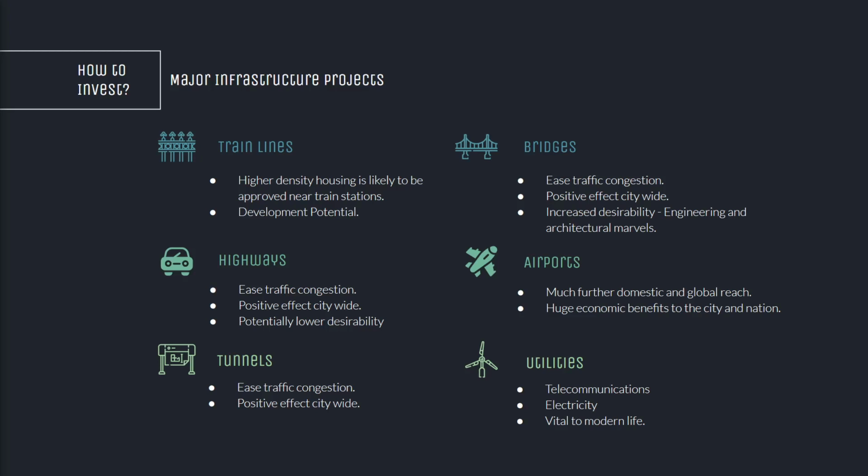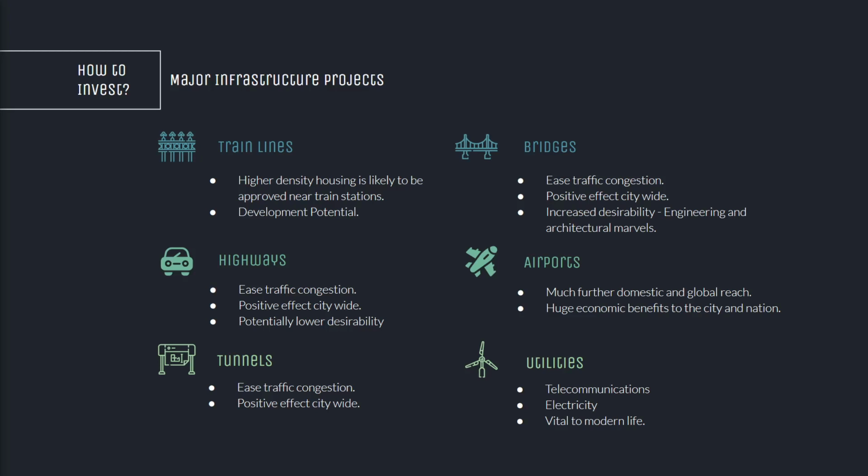Highways can ease traffic congestion in a region and it can also have a positive effect citywide. If you're building or buying property right next to where a highway is going to come in, it may lower the desirability of that particular asset. But for a region, having access to faster roadways across the city and more trade coming through is a big positive. And tunnels will ease traffic congestion and they will have a very positive effect citywide on traffic.